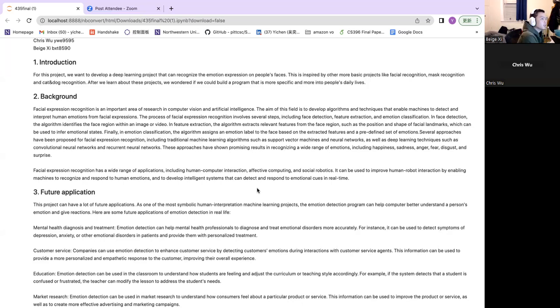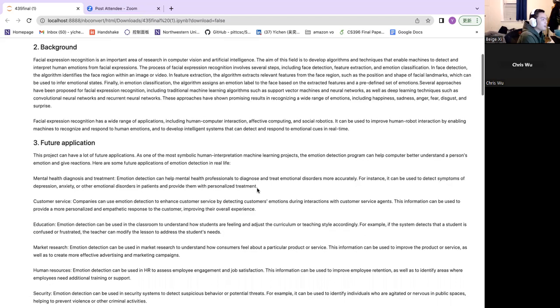Several approaches have been proposed for facial expression recognition, including traditional machine learning algorithms such as support vector machines and neural networks, as well as deep learning techniques such as convolutional neural networks and recurrent neural networks. These approaches have shown promising results in recognizing a wide range of emotions, including happiness, sadness, anger, fear, disgust, and surprise. And now we're going to talk about the future applications.